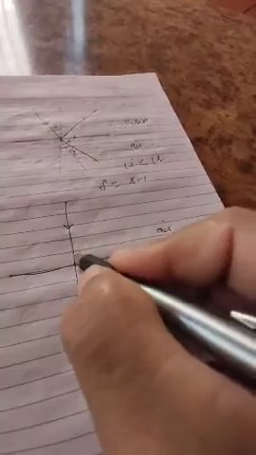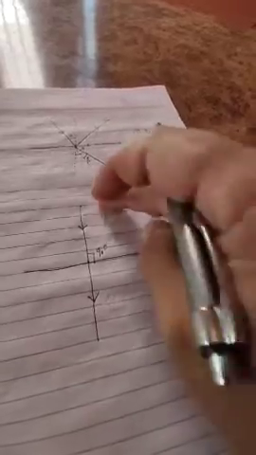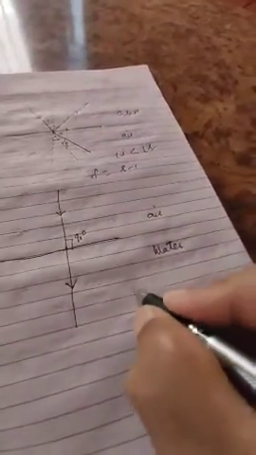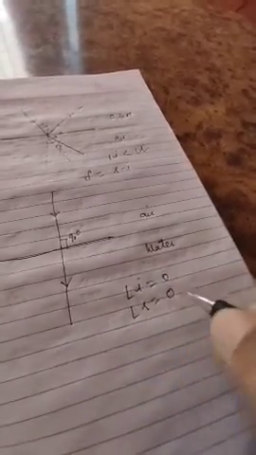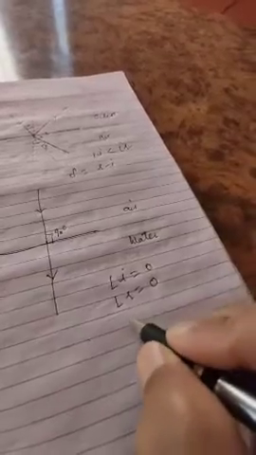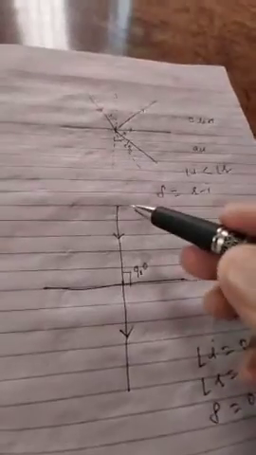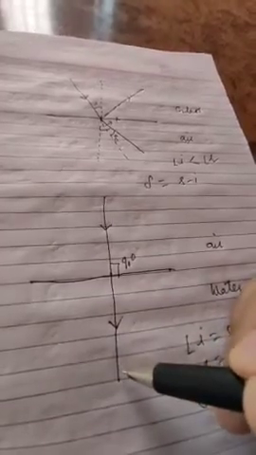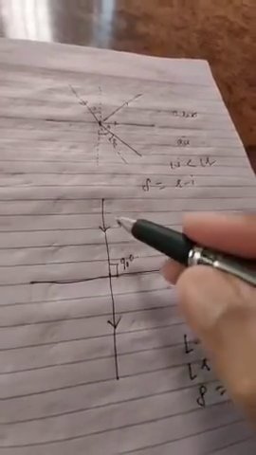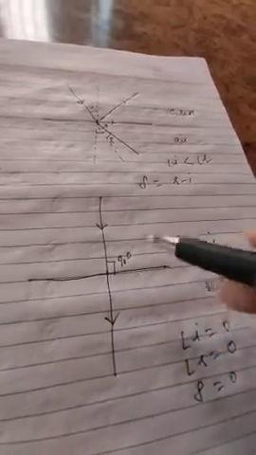So no refraction has taken place. In this case, the angle of incidence is equal to 0. Therefore, the angle of refraction is also 0, and the angle of deviation is also 0. So once again, when a ray of light falls normally or perpendicularly at the surface of the boundary, the ray of light passes straight without any deviation.